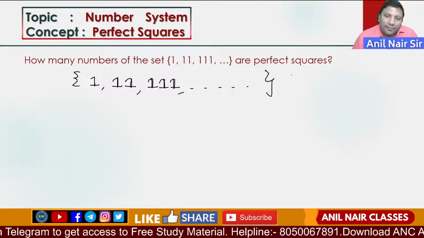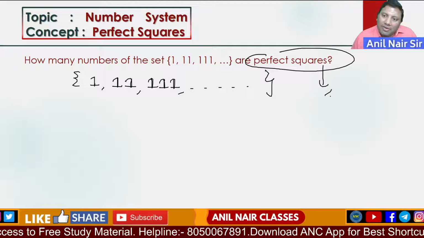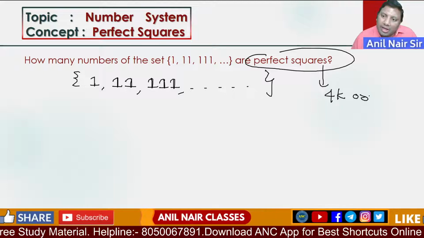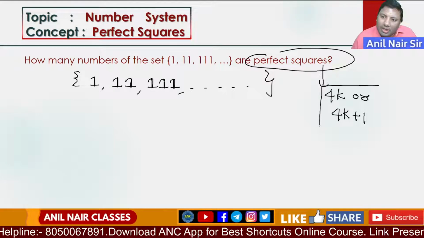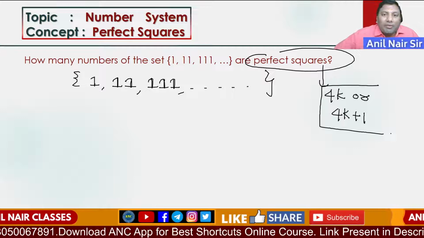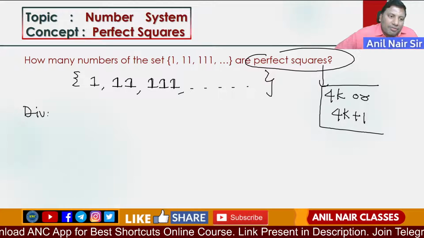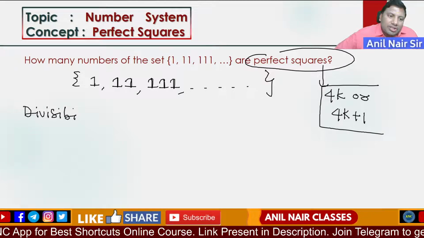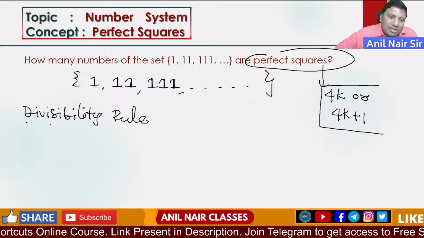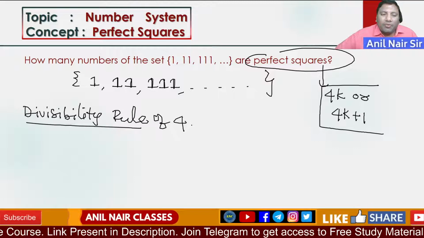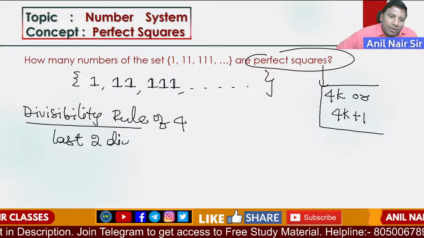Listen carefully. The root cause of the problem is that it is a perfect square. A perfect square will always be of the form 4k or 4k plus 1. That means what is the divisibility rule of 4? Last 2 digits should be divisible by 4. Why are we using the divisibility rule for 4? The reason is a perfect square is always divisible by 4 or it gives a remainder 1 when divided by 4.